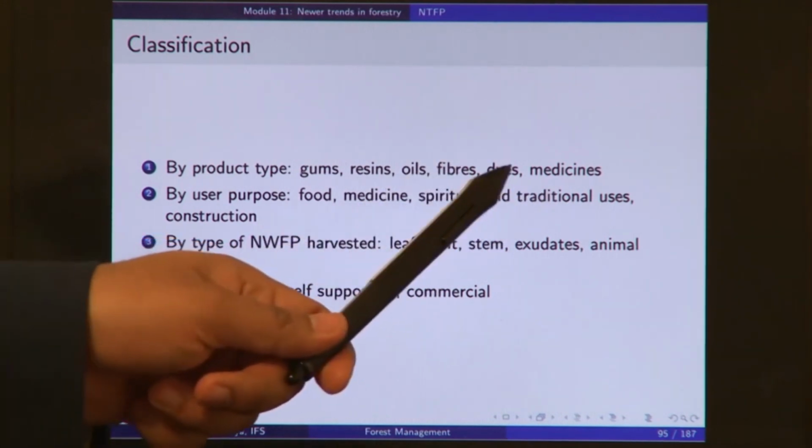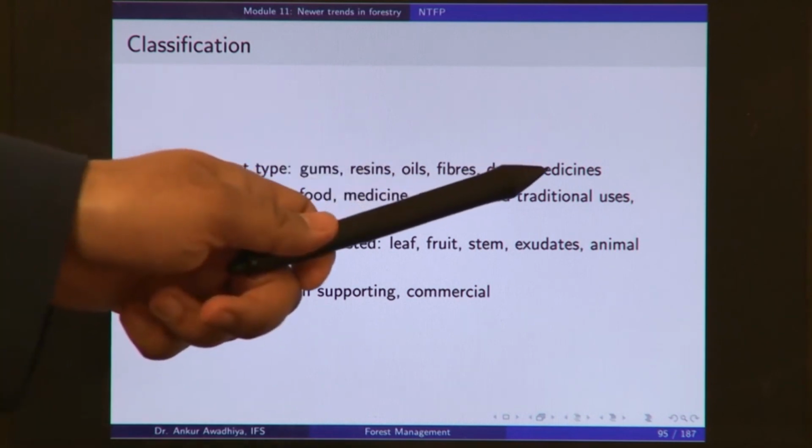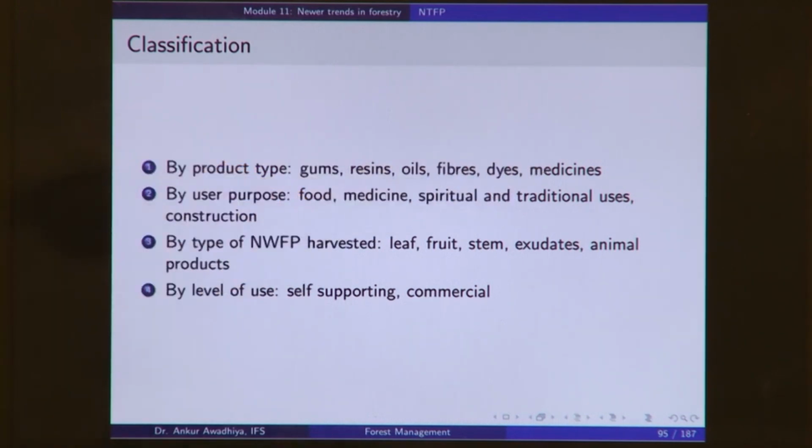Another product is dyes. Dyes are those things that can be used for coloring other substances. Different plant parts have different colors, and you can extract different dyes out of them. And medicines. We also get different kinds of medicines from the trees and other plants inside a forest. These are all different kinds of products that we get.